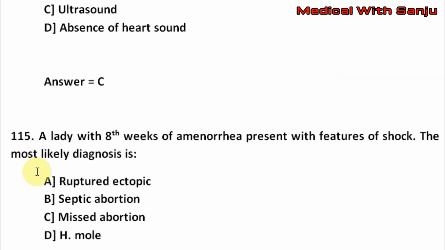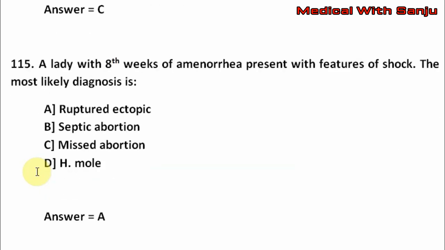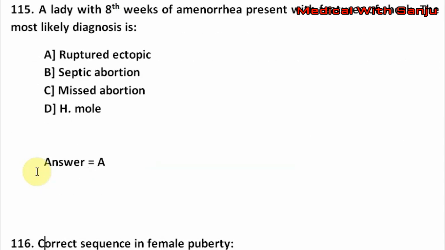Next question. A lady with 8th week of amenorrhea presents with features of shock. The most likely diagnosis is option A, ruptured ectopic. Option B, septic abortion. Option C, missed abortion. Option D, H-mole. The right answer is A, that is ruptured ectopic.